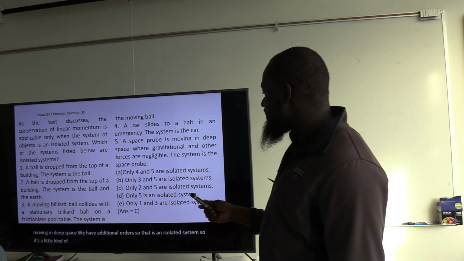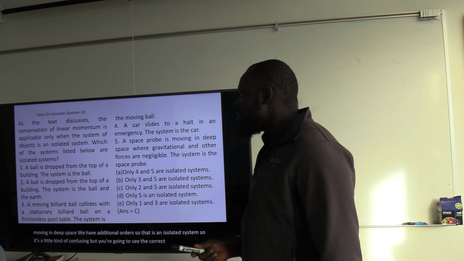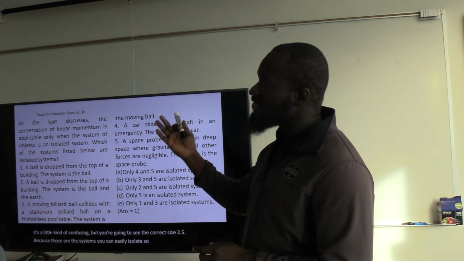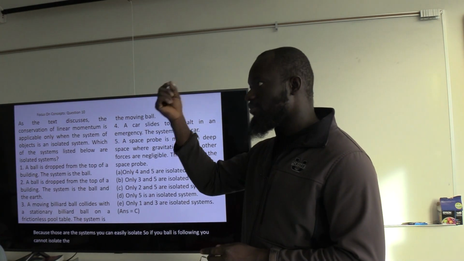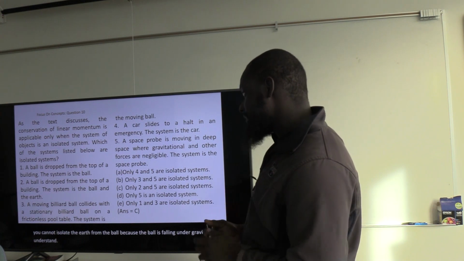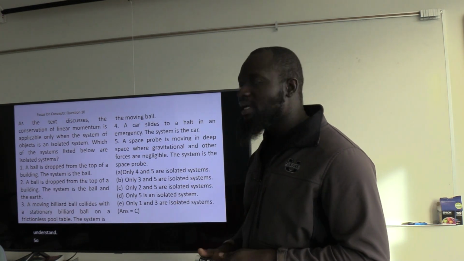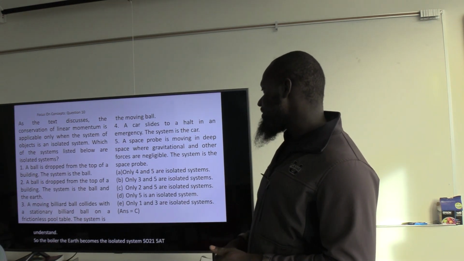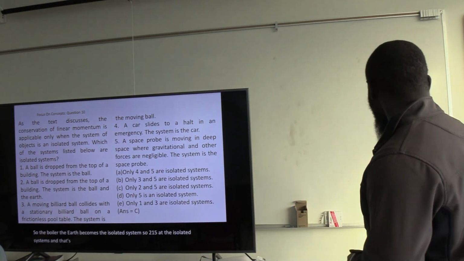But you're going to see the correct answer is 2 and 5 because those are the systems you can easily isolate. If a ball is falling, you cannot isolate the earth from the ball because the ball is falling under gravity, you understand? So the ball and the earth becomes the isolated system. So 2 and 5 are the isolated systems, and that's C, okay, for that part.